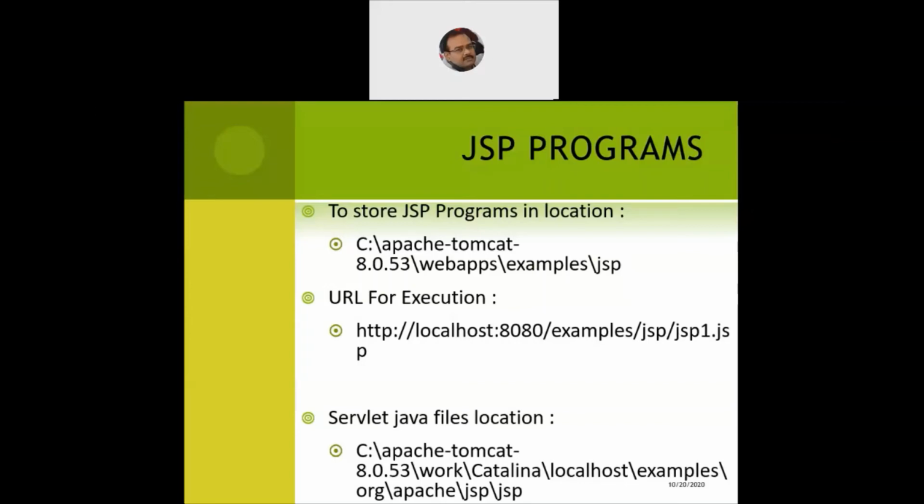Who will launch the JSP program? The JSP engine. So the servlet engine executes the servlets, and the location is C drive, Apache Tomcat, then the version number of the server, then the work folder, within it Catalina, localhost, examples, org/apache/JSP/JSP. This is the location where all the servlets created by the servlet engine for the JSP files will be archived and stored.